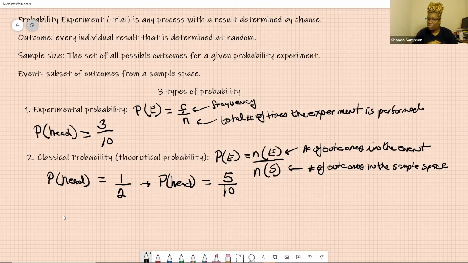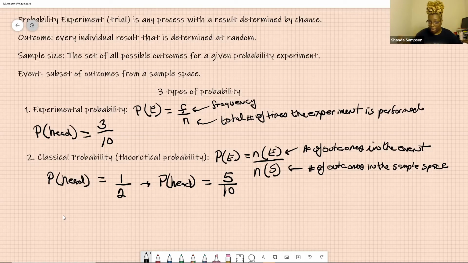The thing is, how is it that we say the probability of tossing a coin is 1/2, when in theory it should be 1/2, but when we performed the experiment, it wasn't 1/2? What's going on here, Professor Sampson?